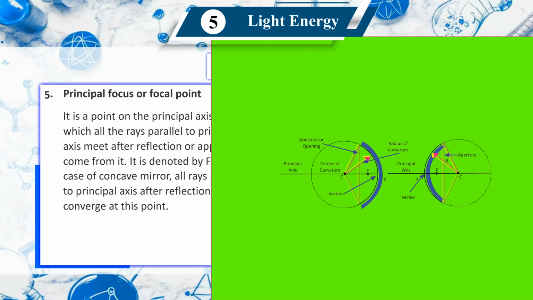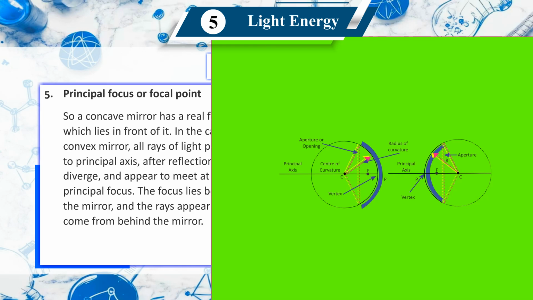Fifth, principal focus or focal point. It is a point on the principal axis at which all the rays parallel to principal axis meet after reflection or appear to come from it. It is denoted by F. In the case of concave mirror, all rays parallel to principal axis after reflection converge at this point. So a concave mirror has a real focus which lies in front of it. In the case of a convex mirror, all rays of light parallel to principal axis after reflection diverge and appear to meet at the principal focus. The focus lies behind the mirror and the rays appear to come from behind the mirror.